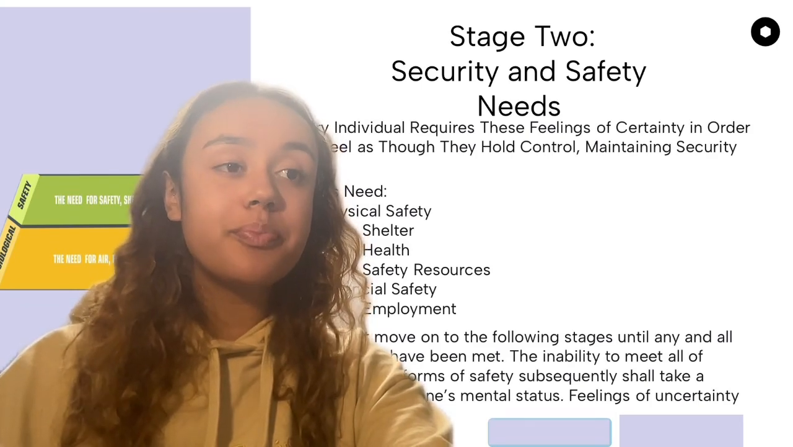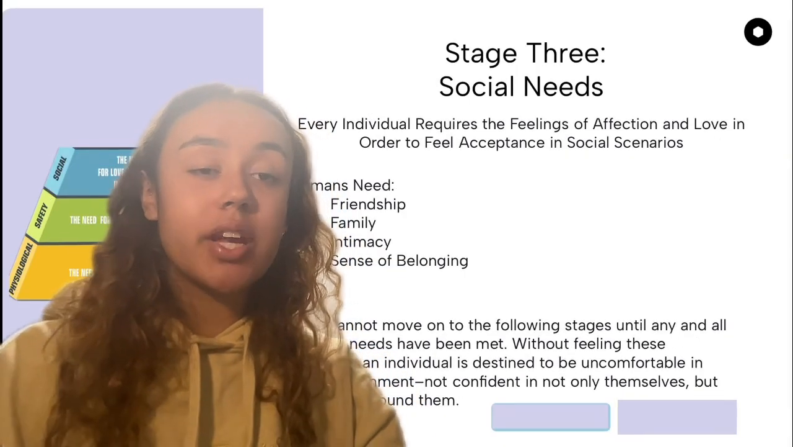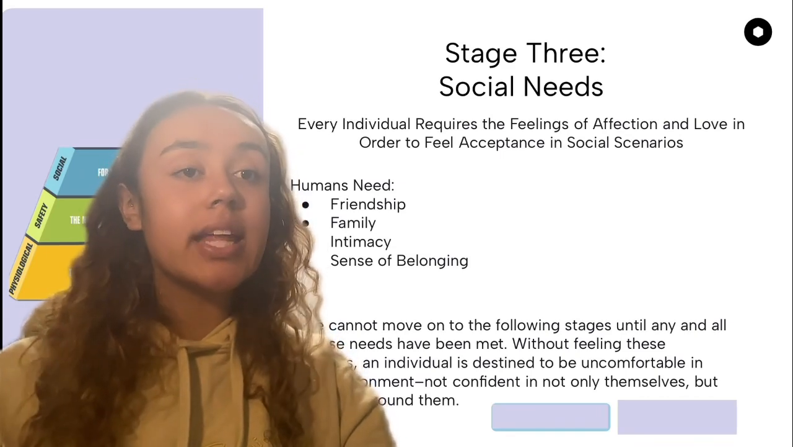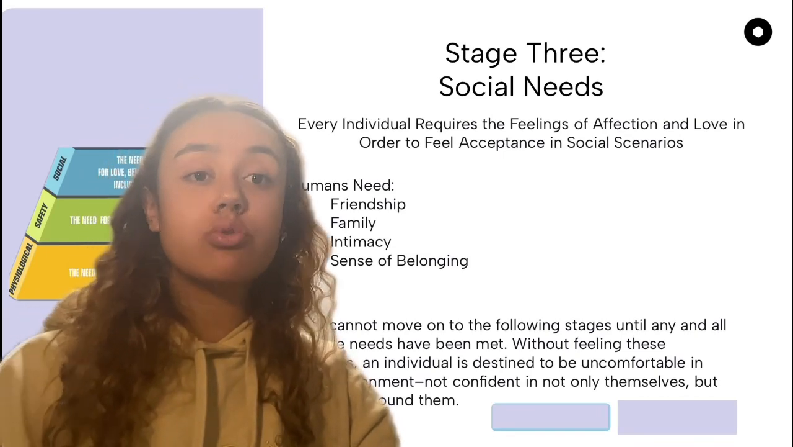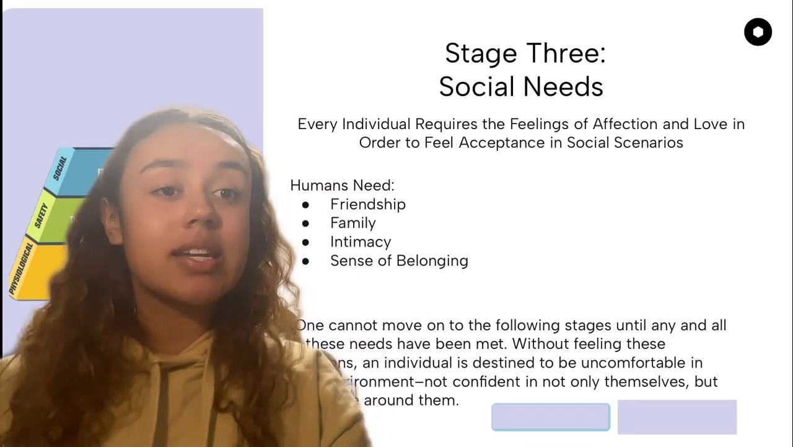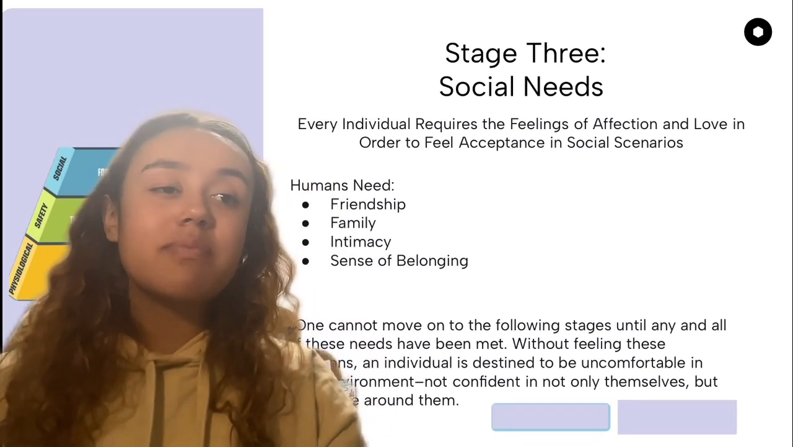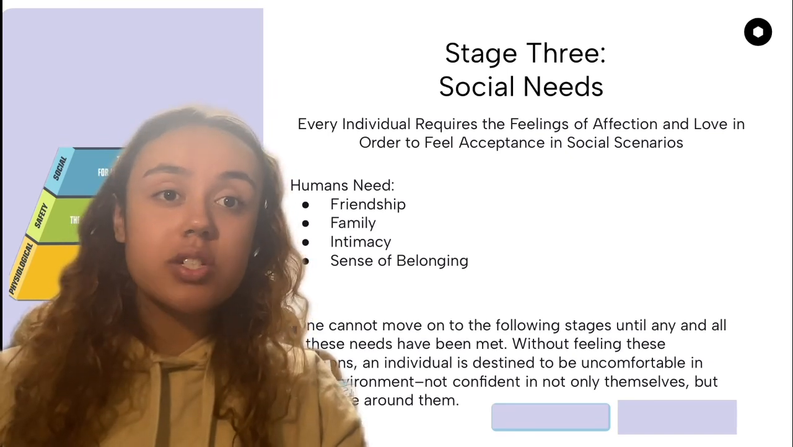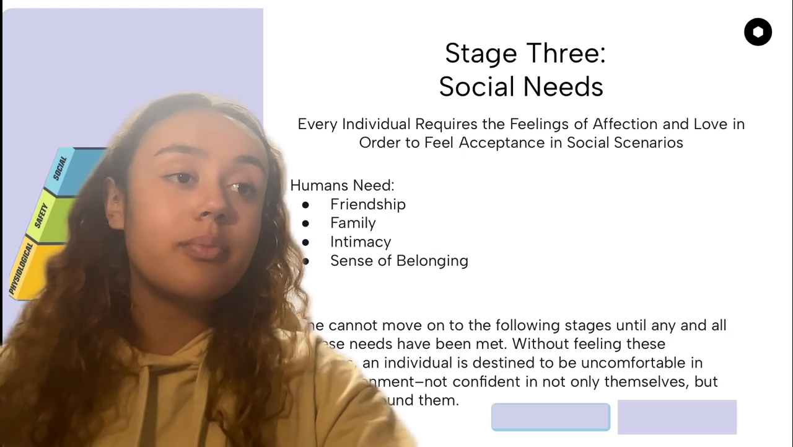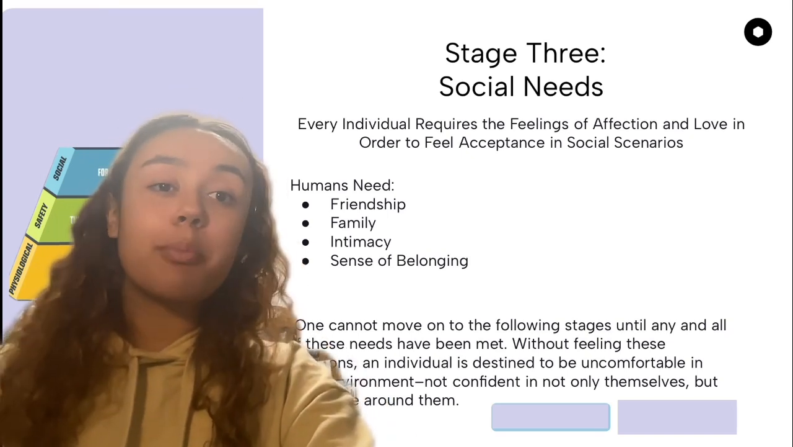Now, in stage 3, it's social needs. Every individual requires the feeling of affection and love in order to feel acceptance in social scenarios. Humans require friendship, family, intimacy, and a sense of belonging. Now, they don't need all of these, but in order to feel secure in their social standpoint, one might require all. Not to sound like a broken record, but one cannot move on to stage 4 or 5 without meeting these needs.